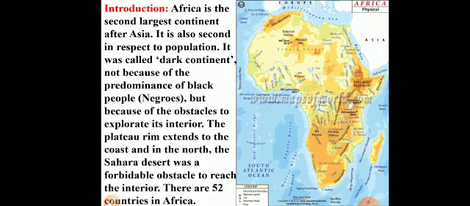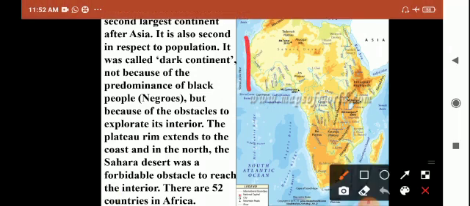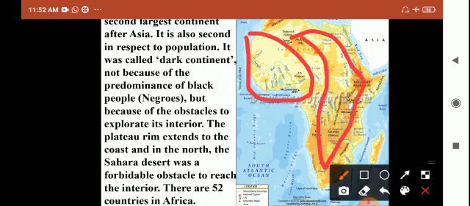This African continent has 52 countries. Small countries are there in the western parts of Africa, and large and medium countries are there throughout the African continent.